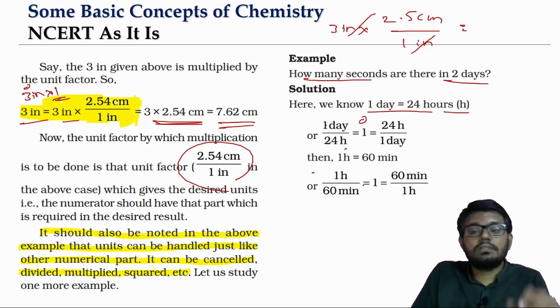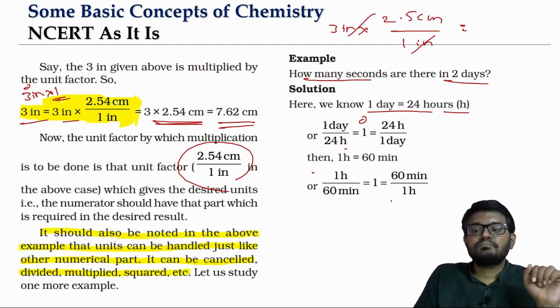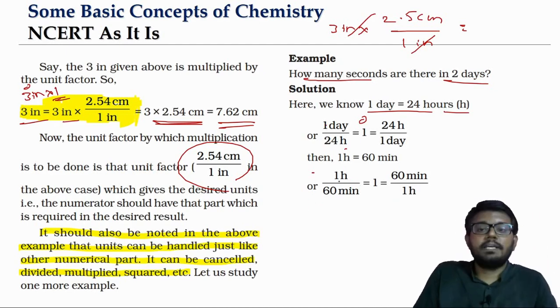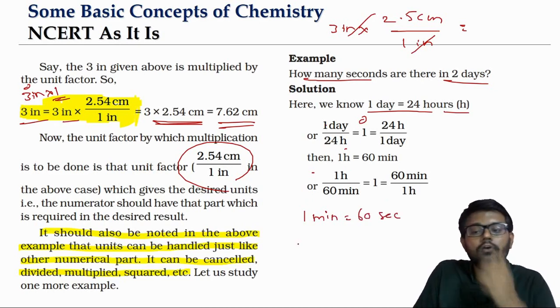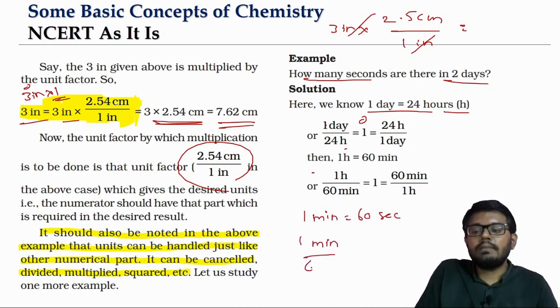So in this case, the unit factor is 1 hour by 60 minutes or 60 minutes by 1 hour. If you go one more step, 1 minute is equal to 60 seconds. So here the unit factor will be 1 minute by 60 seconds, or 60 seconds by 1 minute. This is what we call a unit factor.